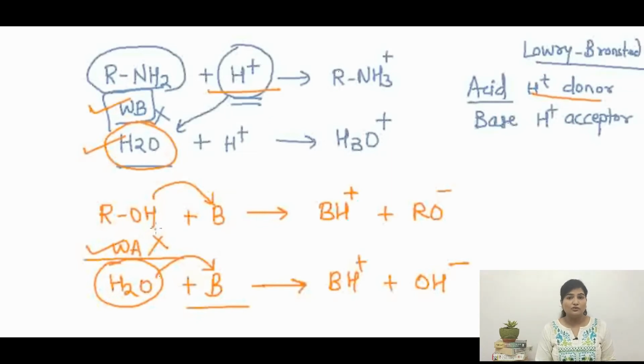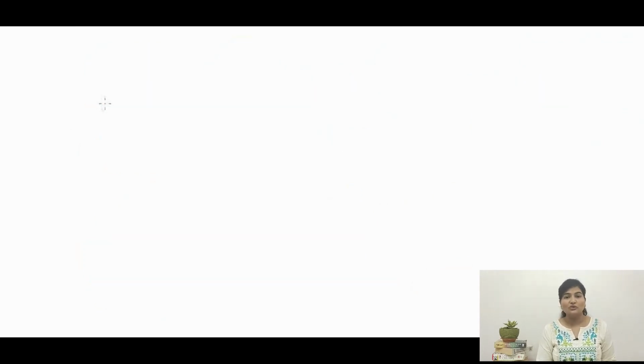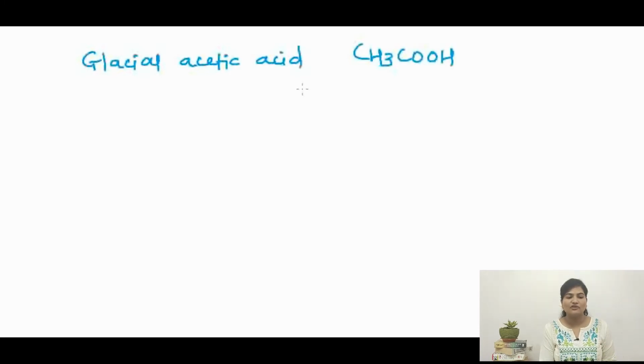Now I will tell you what is going to happen when we remove water from the medium and replace it with some organic solvent. Imagine the reaction is happening in a non-aqueous solvent, glacial acetic acid. Glacial acetic acid is the commonly used solvent for non-aqueous titrations, and the formula for it is CH3COOH.